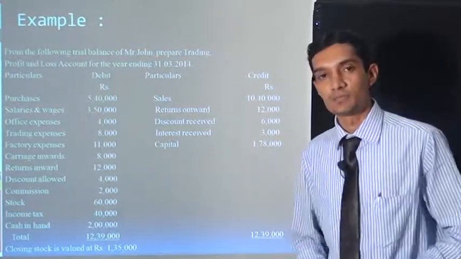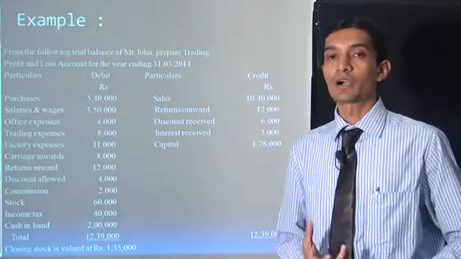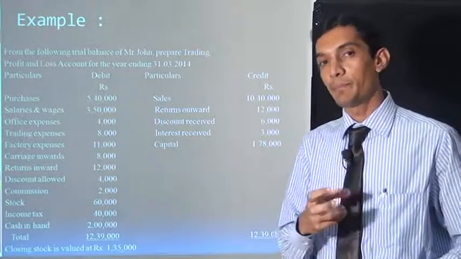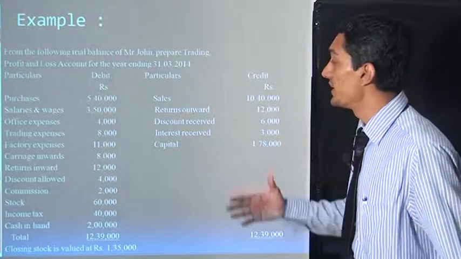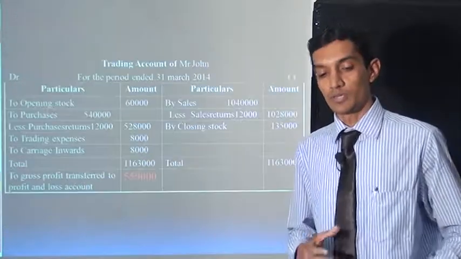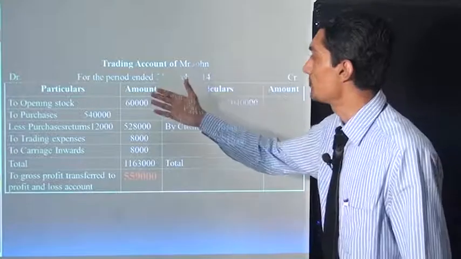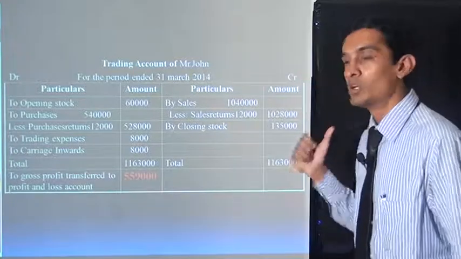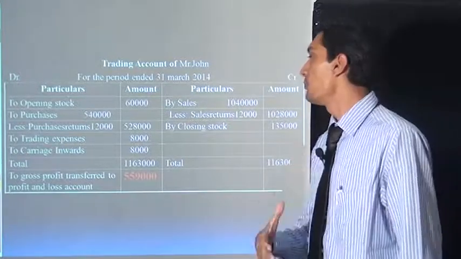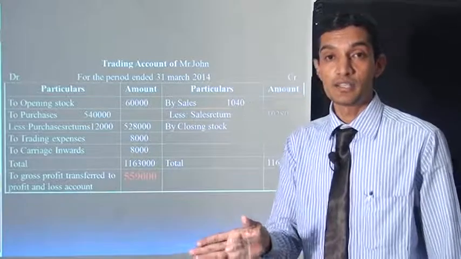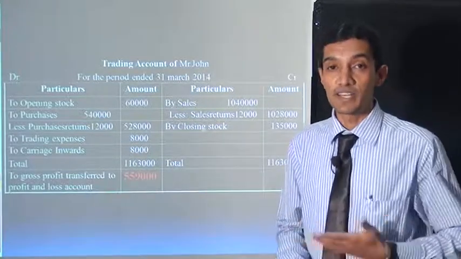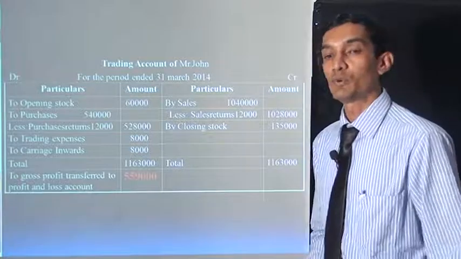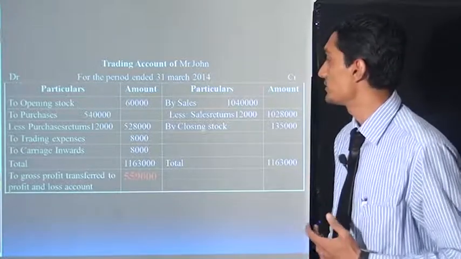First is purchases. If you remember the trading account, purchases come on the debit side of the trading account. Now this is the trading account of Mr. John for the period ended 31st March 2014, with debit, credit, particulars, and amount. The first entry is our purchases. Purchases come inside, because there may or may not be a sales return. So we write purchases first, inside, 4,540,000 rupees.